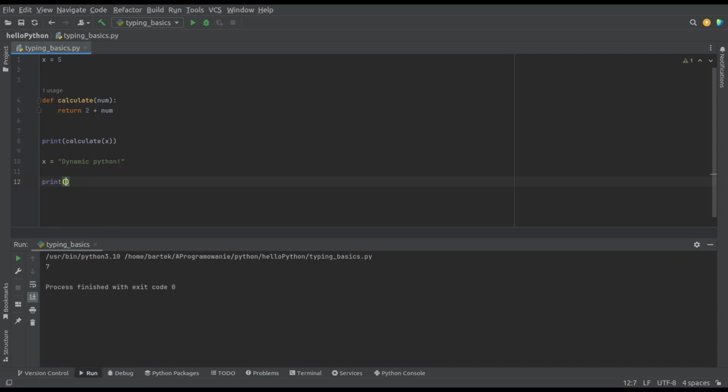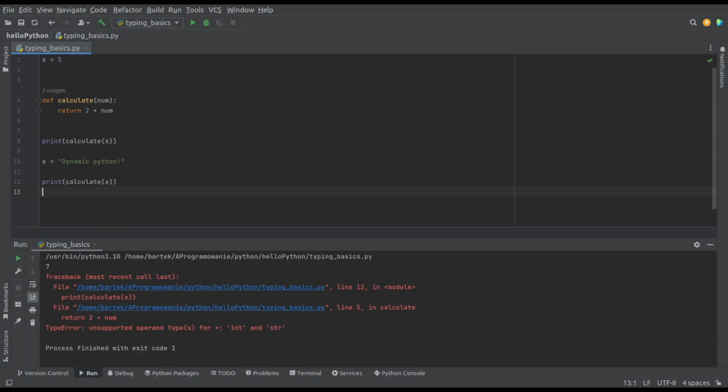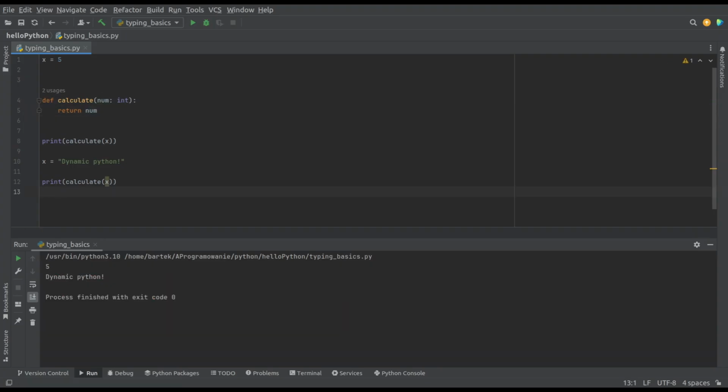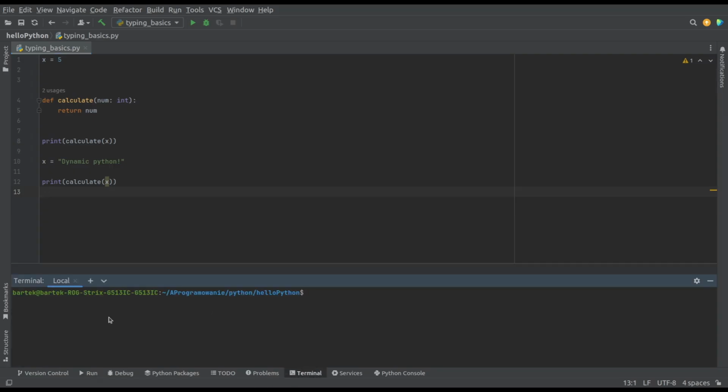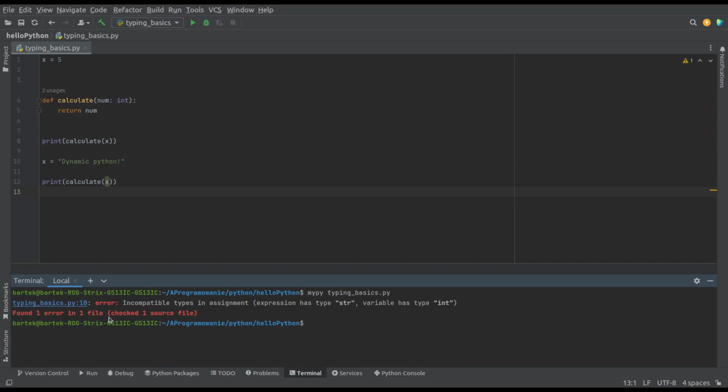As you can see, we reassigned x to a string and then called the method again, which fails at runtime. What's interesting is that specifying a type for a method argument, like num: int, doesn't actually enforce anything at runtime. The code still runs, even after reassigning x to a string. Why? Because Python's type annotations are optional and not enforced by the interpreter. However, you can check your code using tools like MyPy to catch these type issues before runtime. We'll come back to that later.